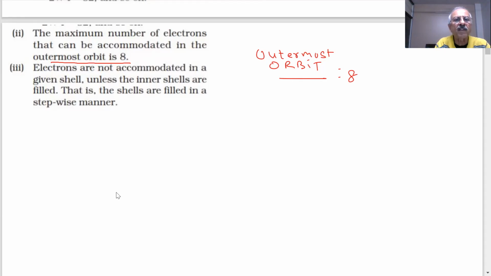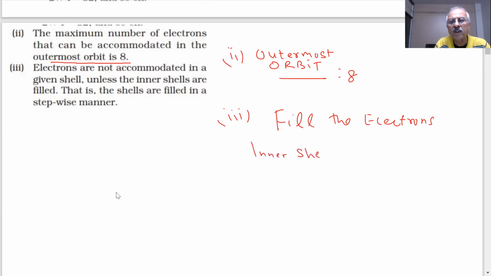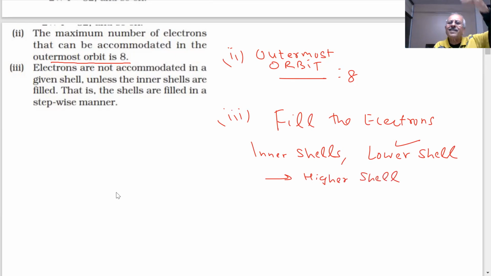Electrons are not accommodated in a given shell unless the inner shells are filled. This is another important point, point 2. And what is the third point? Filling: when you fill the electrons, first you have to fill the inner shells. What do inner shells mean? Lower shells will be filled first. Then only you will go to a higher shell. First shell will be filled first, then second, then third, like this.